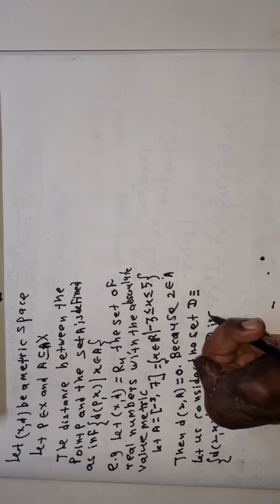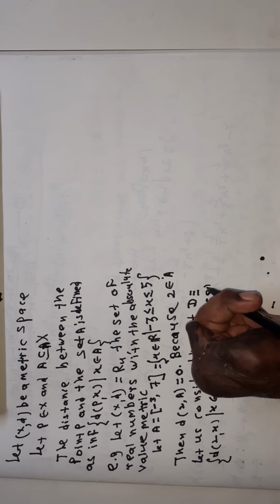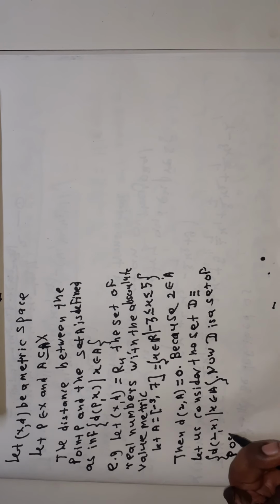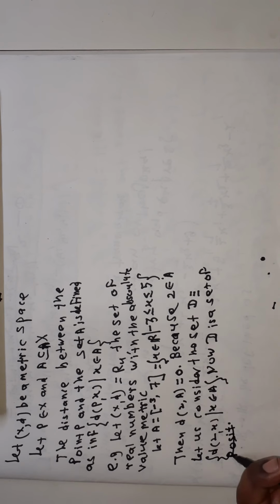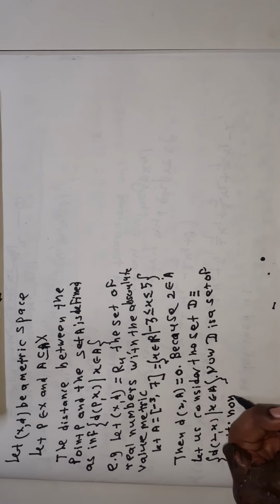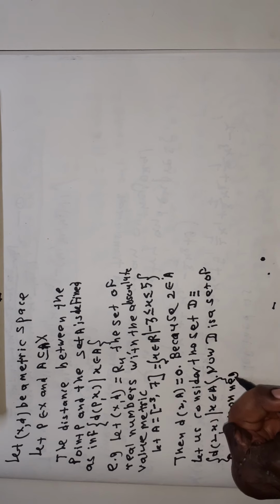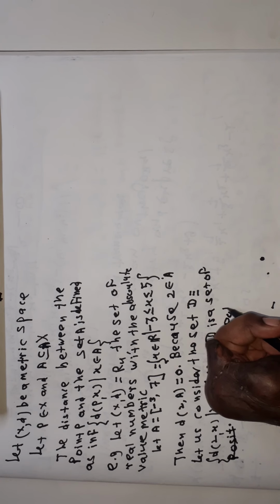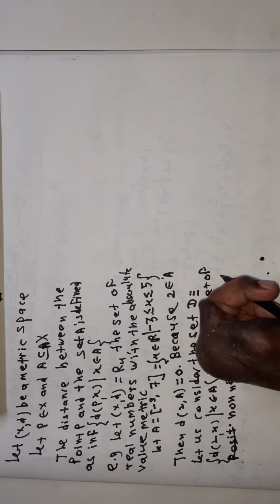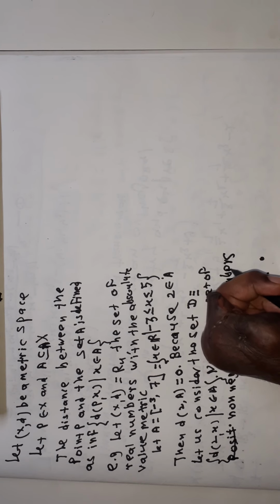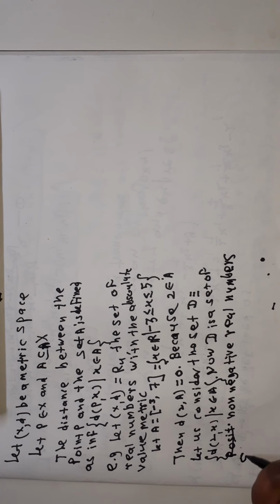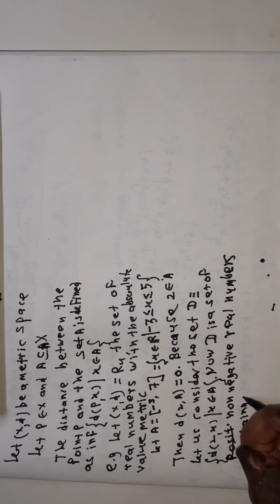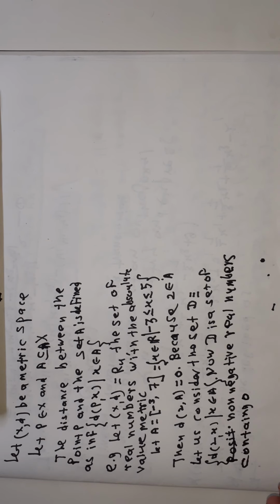D is a set of non-negative real numbers containing 0. D is the set of non-negative real numbers containing 0.